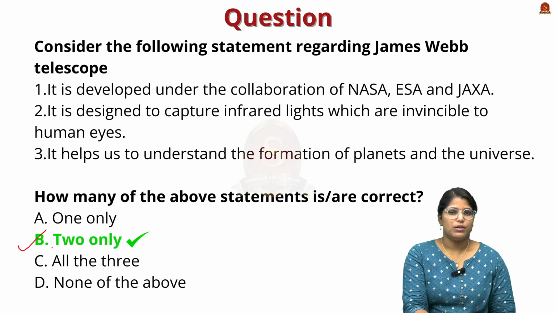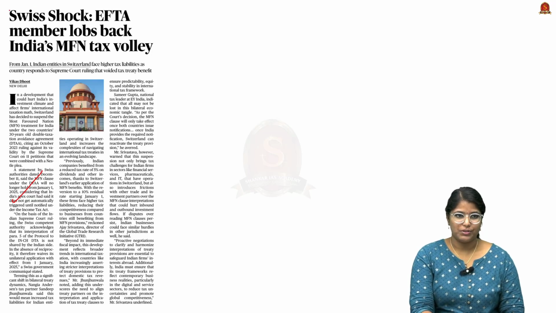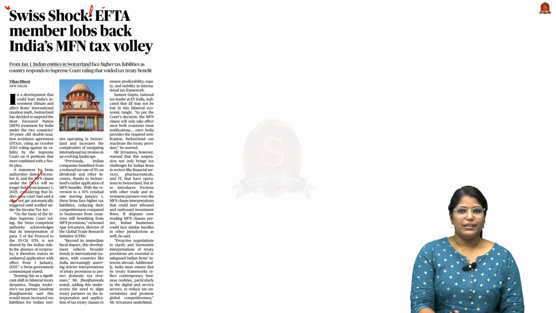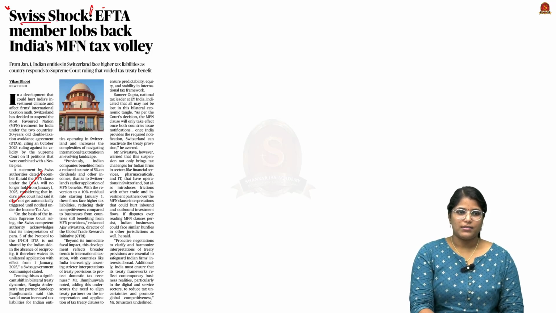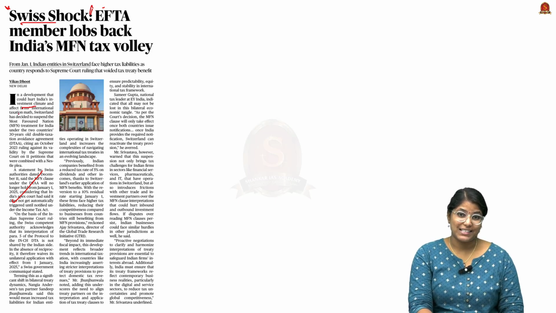So with these learned points, now let us move on to the next news article discussion. Now look at this article titled Swiss Shock. This article has a very apt title because Switzerland has currently suspended India's most favored nation status. So this is going to impact India's economy in multiple dimensions. For example, it is going to affect India's investment climate, and it is going to affect the taxation regime as well.